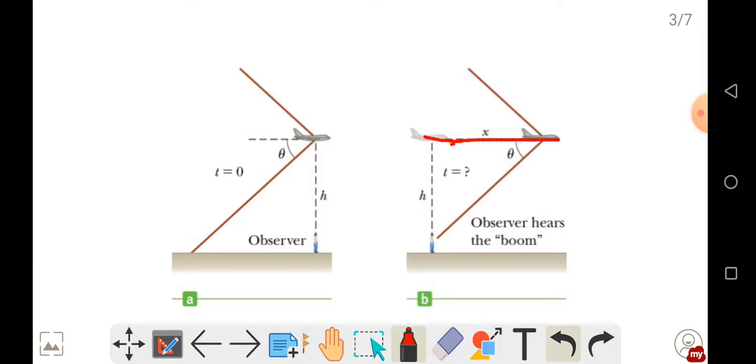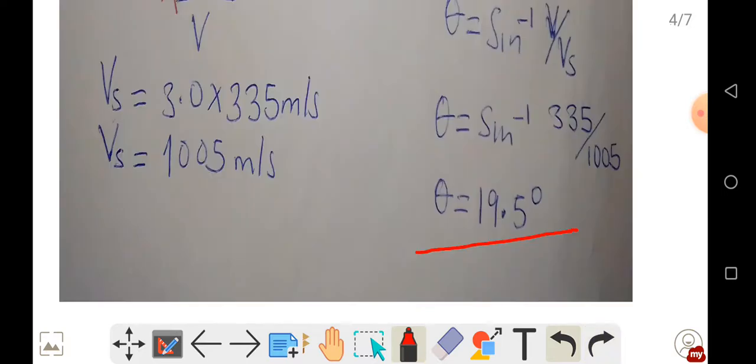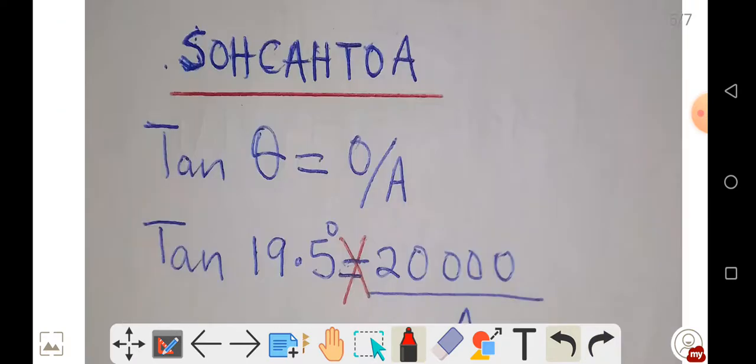Tangent is the one that can work for us. So tan theta is equal to opposite over adjacent.